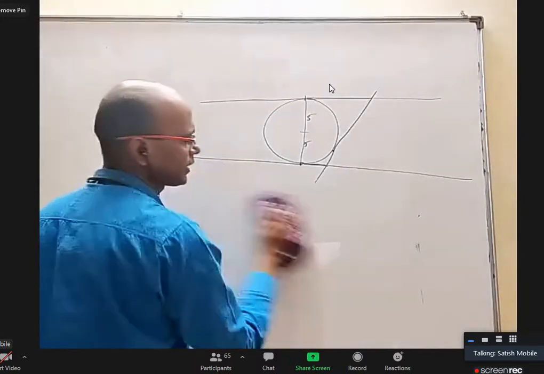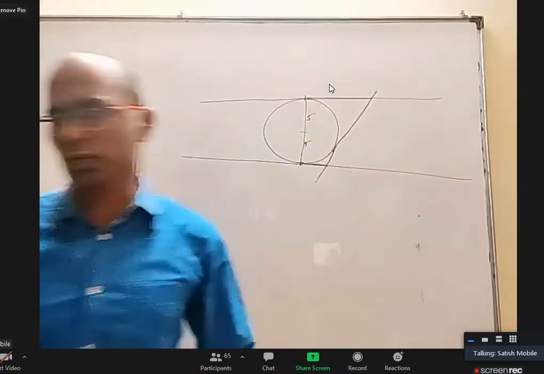Anybody want to give an idea how to prove that this length and this length, the product is constant?